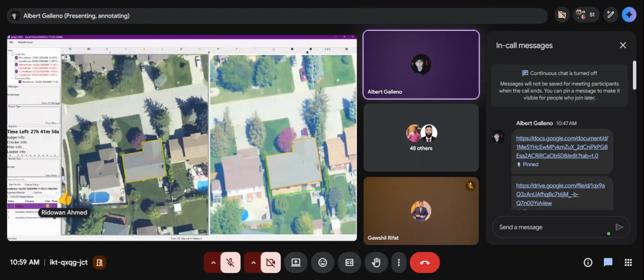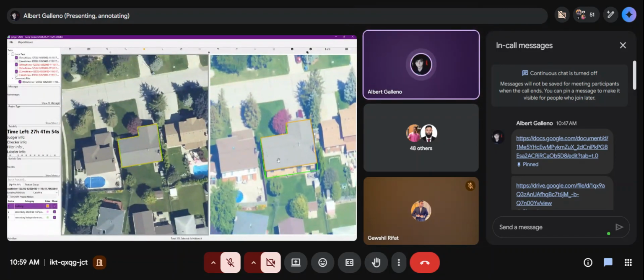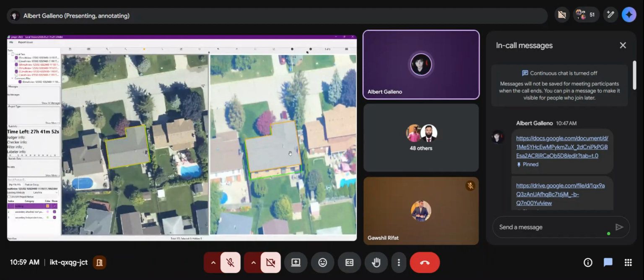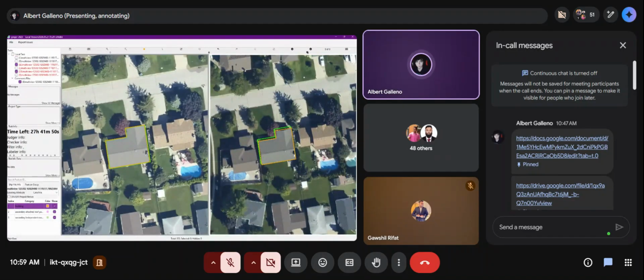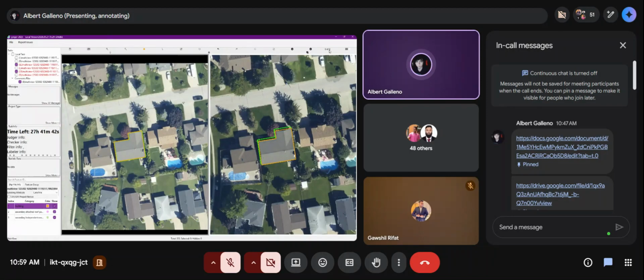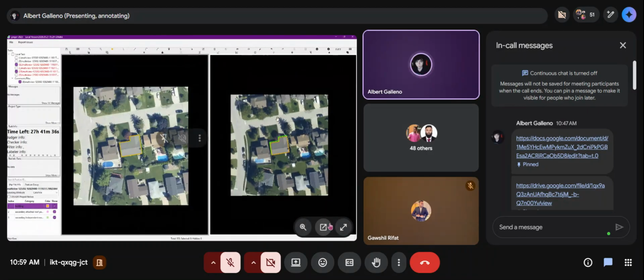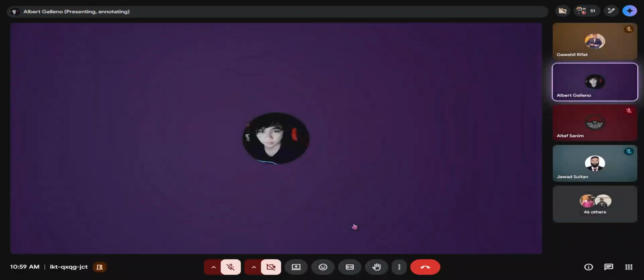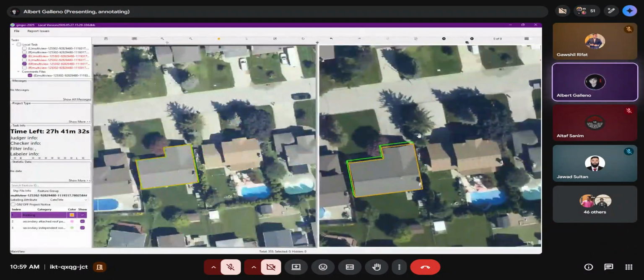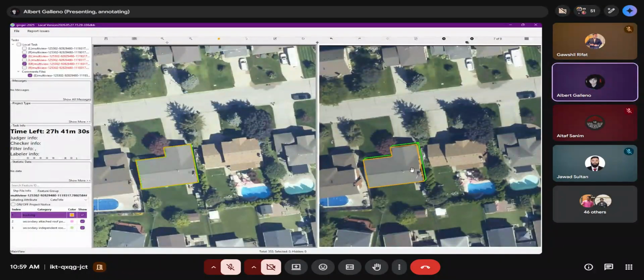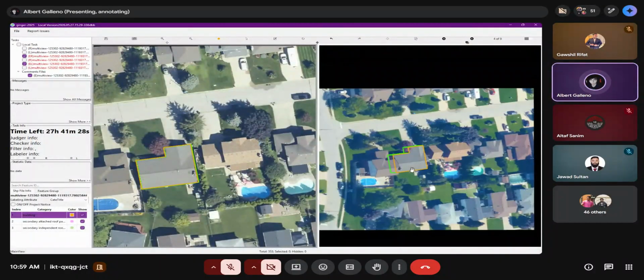Now, after this one, you need to check all the images using F1 and F2. You can see this one, 8 of 9. In this right image, there are 9 images in total. F1, F1, F1, F1.